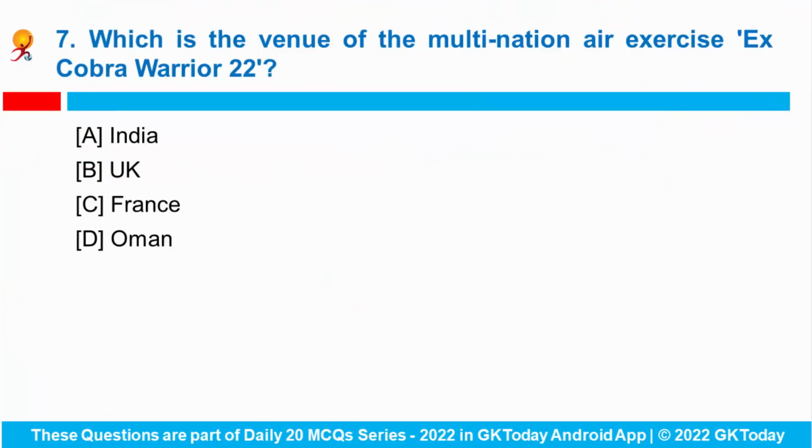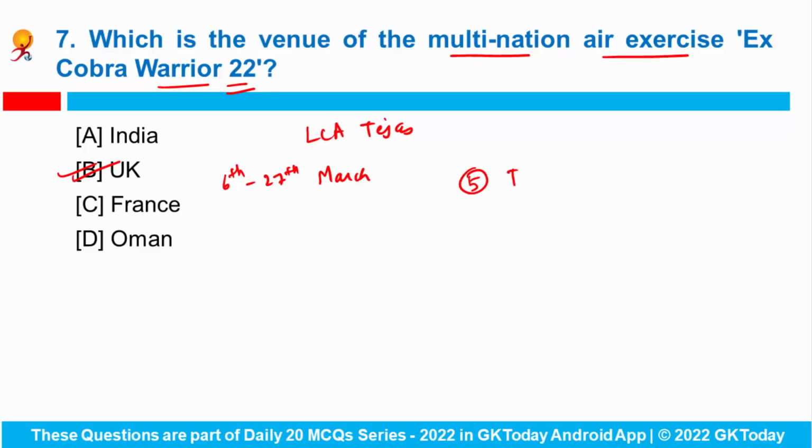Question number 7. Which is the venue of the multi-nation air exercise Cobra Warrior 22? So India's indigenously built fighter aircraft LCA Tejas is set to take part in the multi-nation air exercise named as Cobra Warrior 22 at UK from 6th of March to 27th of March. So 5 Tejas aircraft are scheduled to fly to the UK, and the LCA Tejas was indigenously designed by Aircraft Development Agency of the DRDO, that is Defense Research and Development Organization, and it has been manufactured by Hindustan Aeronautics Limited.